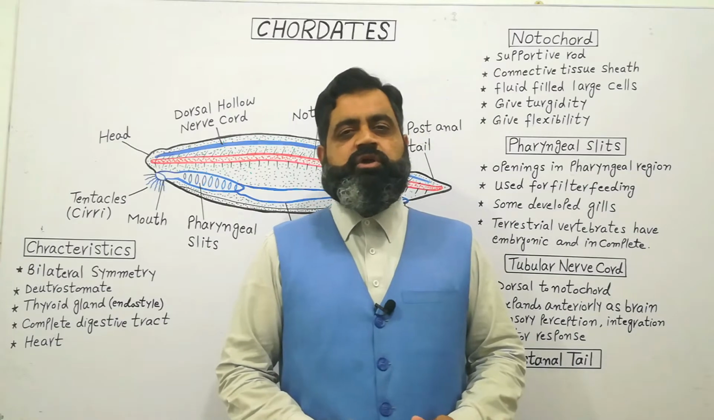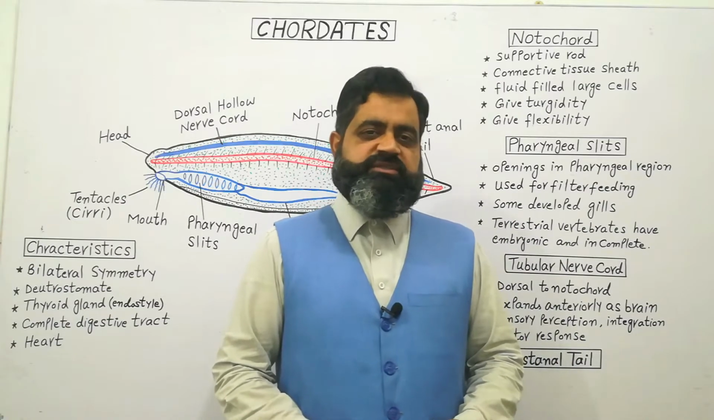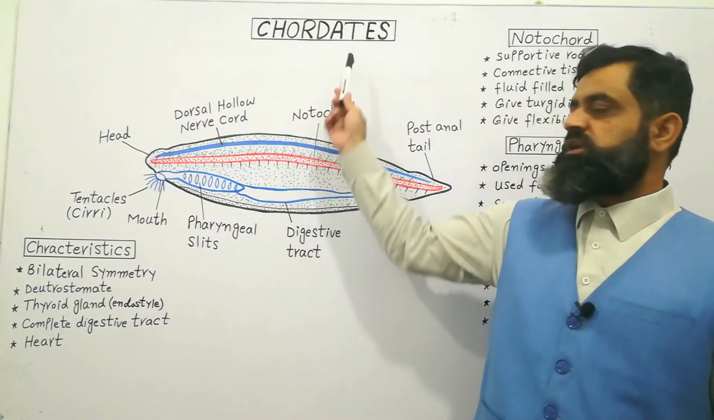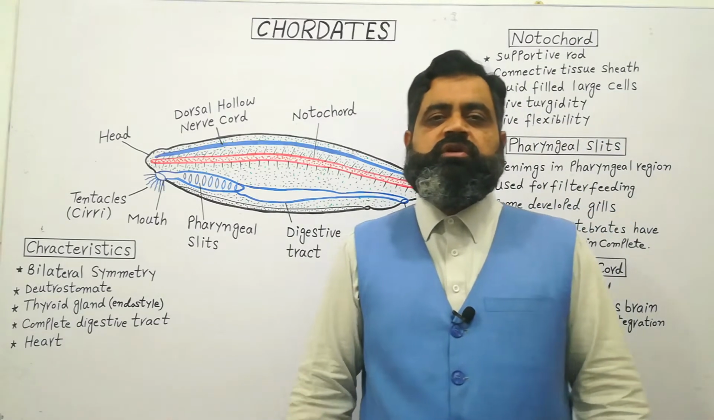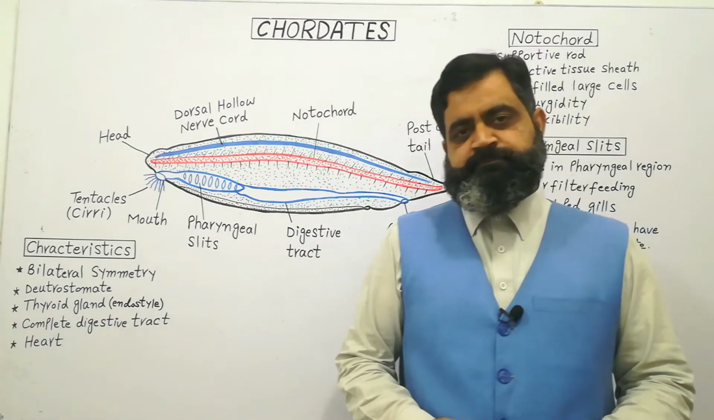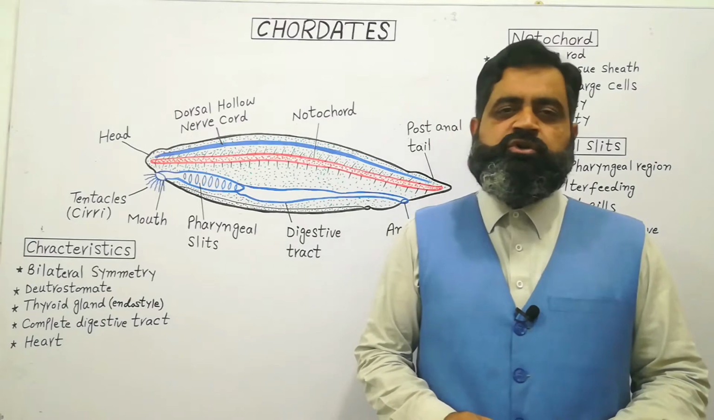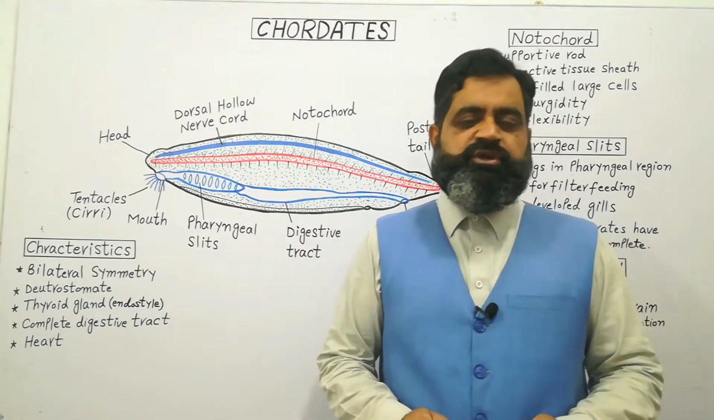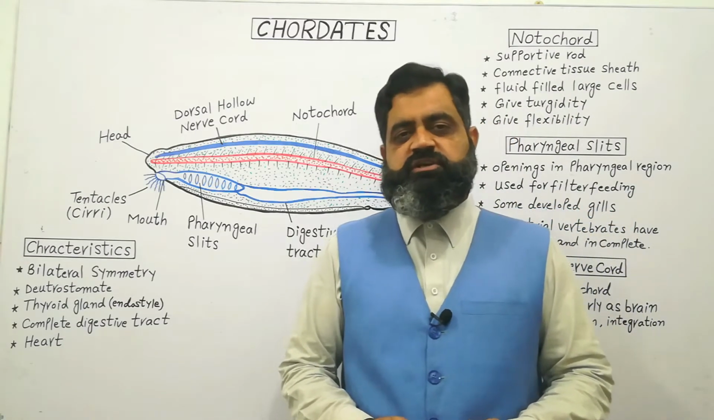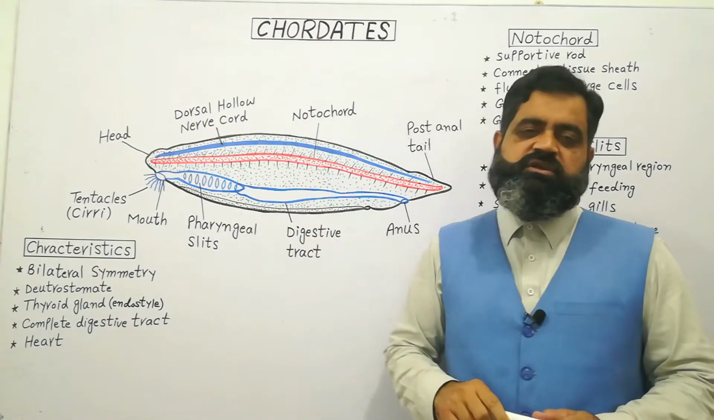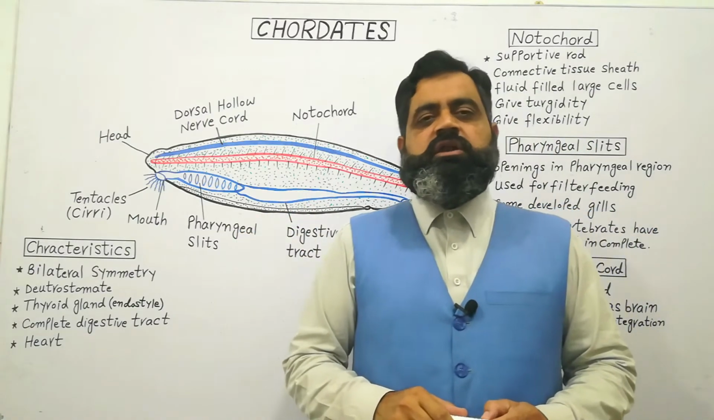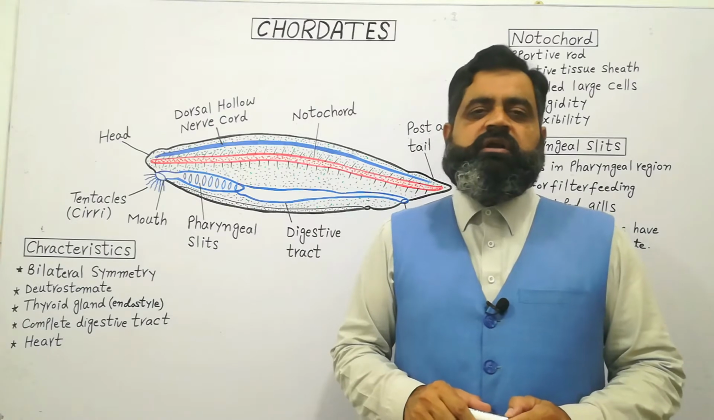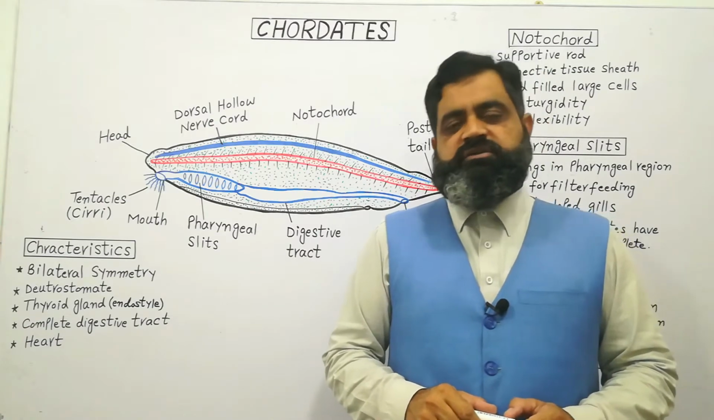Today we are going to discuss chordates. Chordates are those animals which belong to phylum Chordata. Phylum Chordata includes urochordates, which are known as tunicates, cephalochordates, which are known as lancelets or amphioxus, and vertebrata, which includes fishes, amphibians, reptiles, birds and mammals.